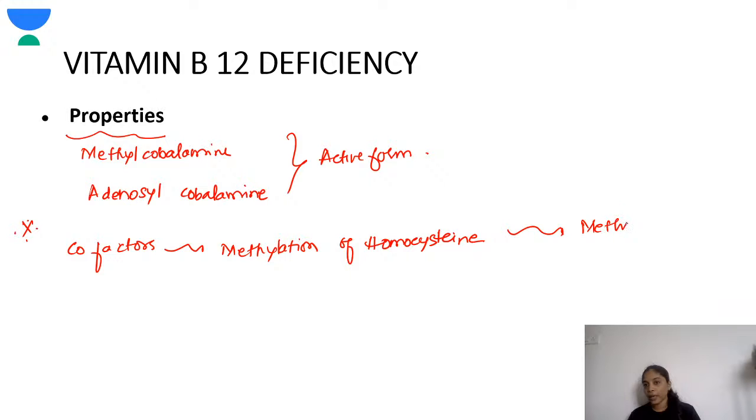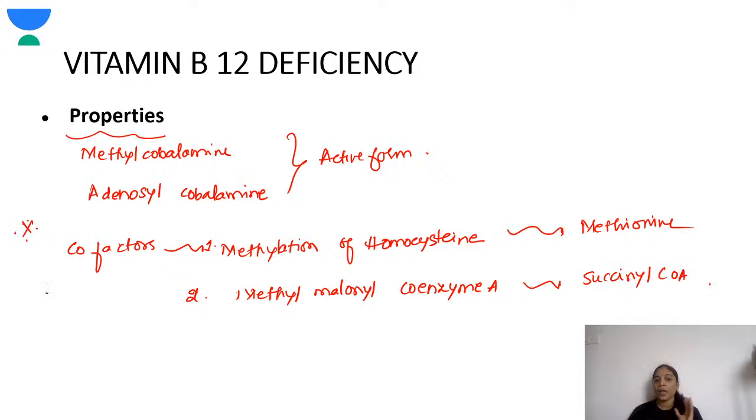So they are required as a cofactor there. Also, another reaction where they are important is the conversion of methylmalonyl coenzyme A to succinyl CoA.